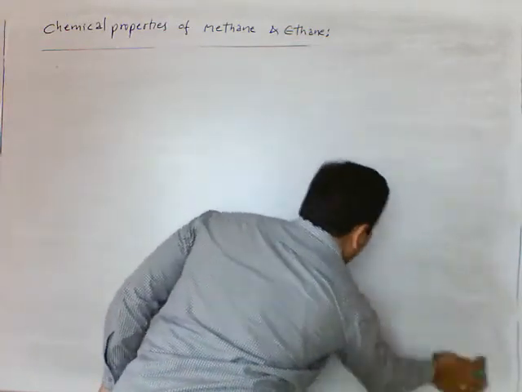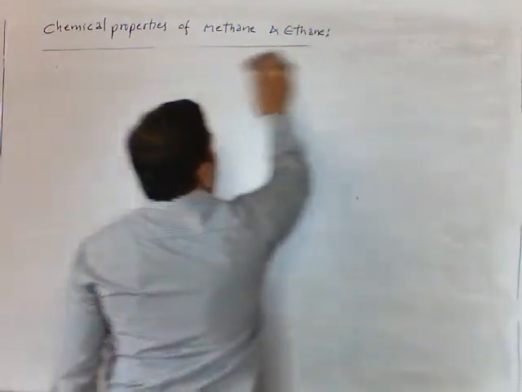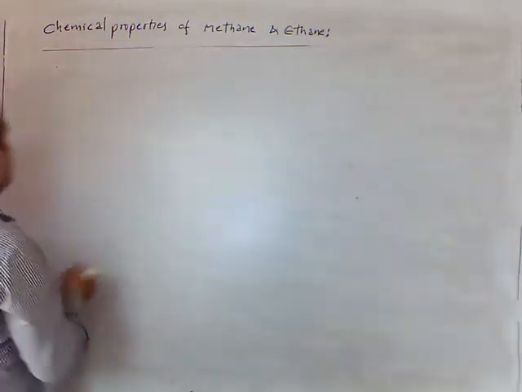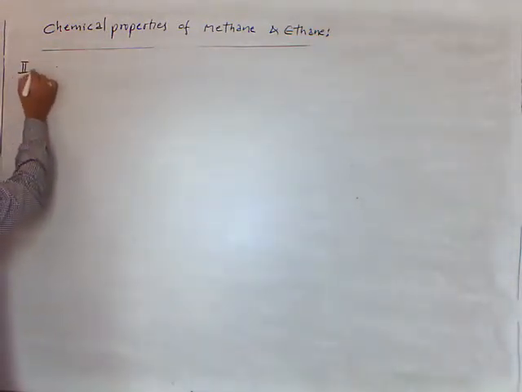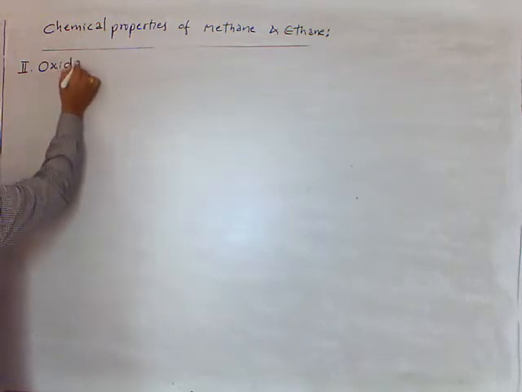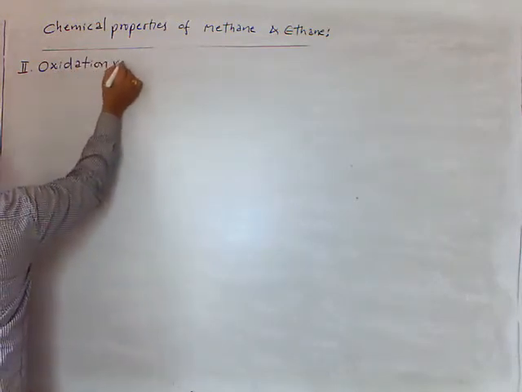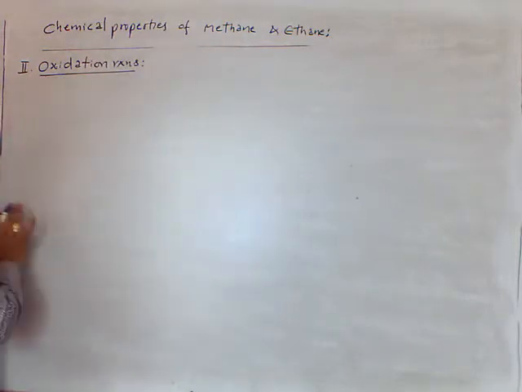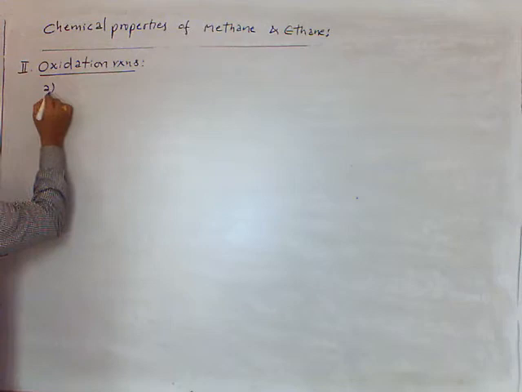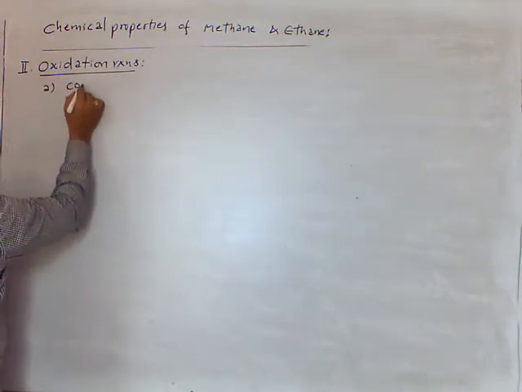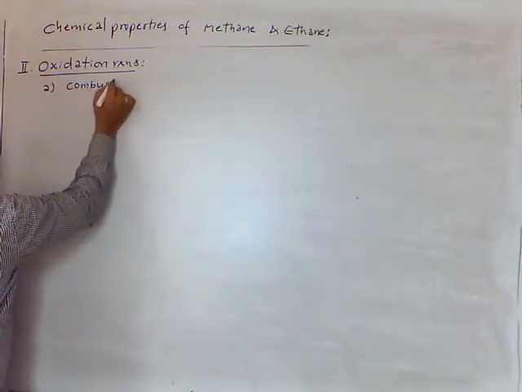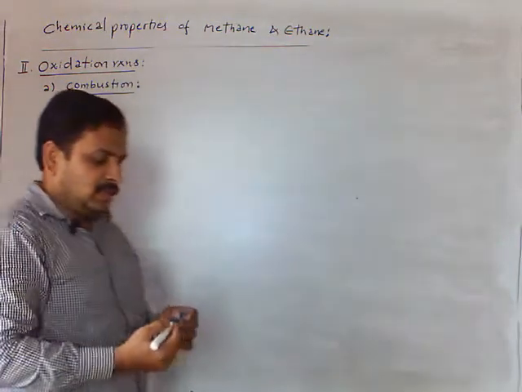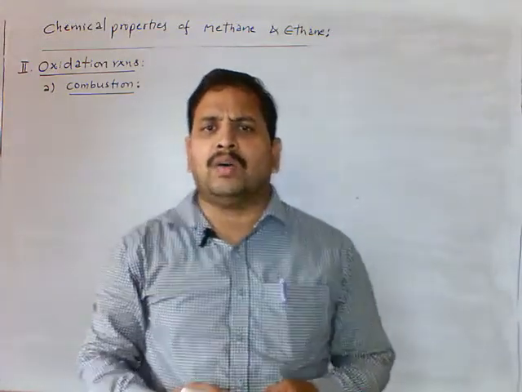Second chemical property is oxidation reactions. Here we have several oxidation reactions. Among that, first one is complete oxidation, that we call as combustion. In combustion process, hydrocarbon gives carbon dioxide and water.